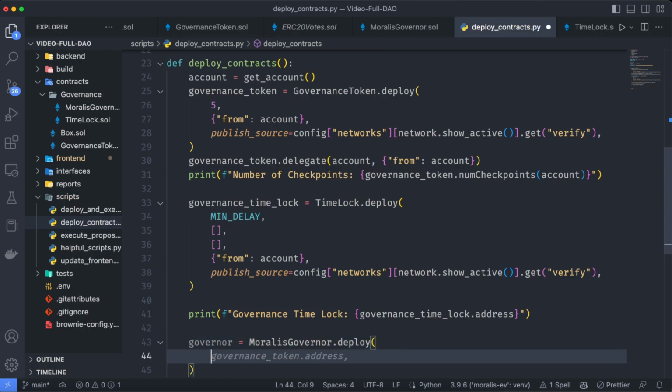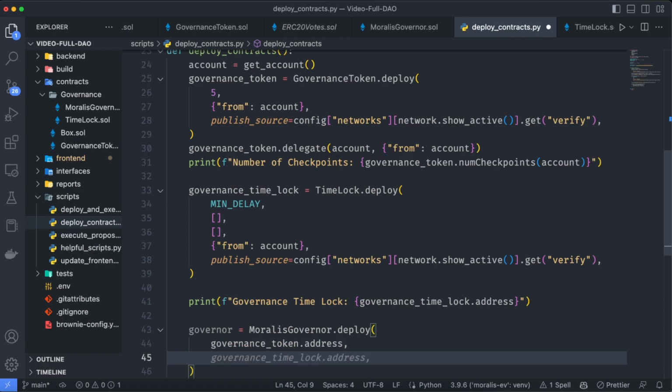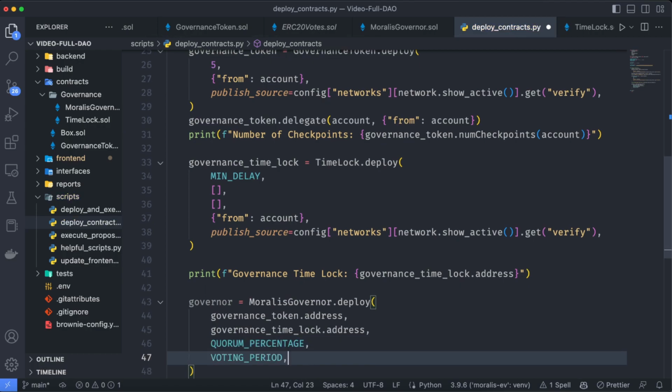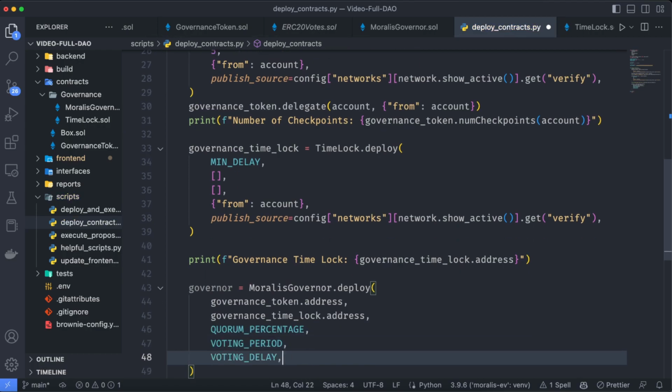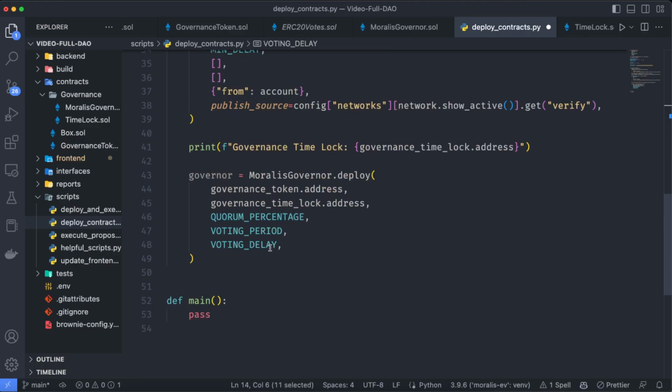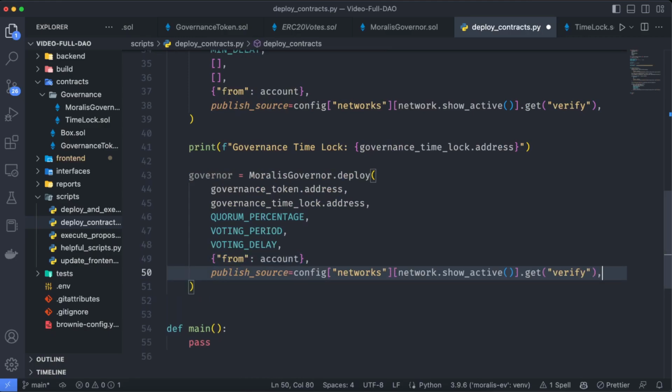First of all, the governance token.address, the governance timelock.address, the quorum percentage, the voting period, and the voting delay. That again we set up as 4% for the quorum percentage. The voting period is going to be around 10 minutes, and the voting delay is going to be just 1. Again, let's sign this using our account, and let's verify this if we are on a live network.